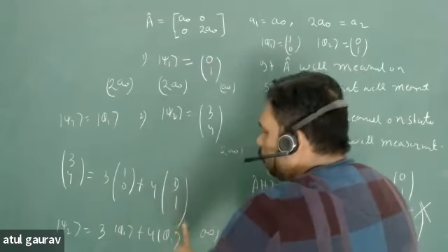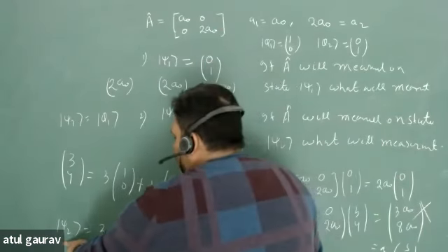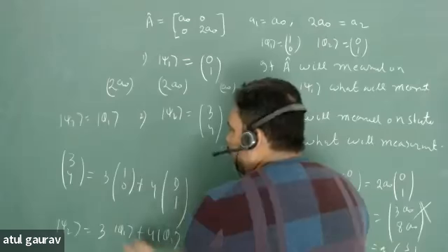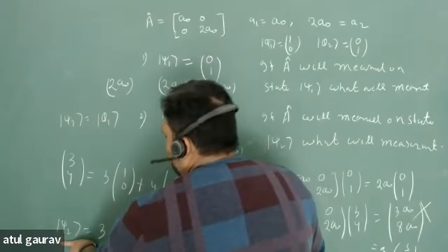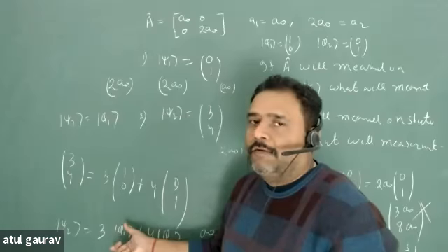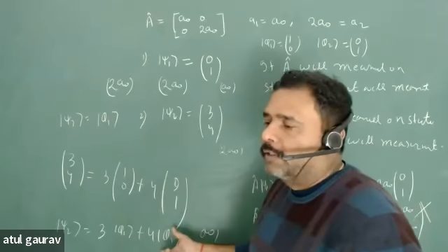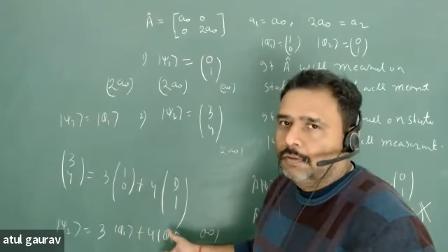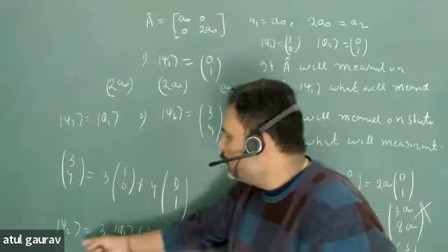So psi 2 is written in a basis of phi 1 and phi 2. That means if you are going to measure psi 2, you will measure either the eigenvalue corresponding to phi 1 or the eigenvalue corresponding to phi 2. So what can be the measurement here?